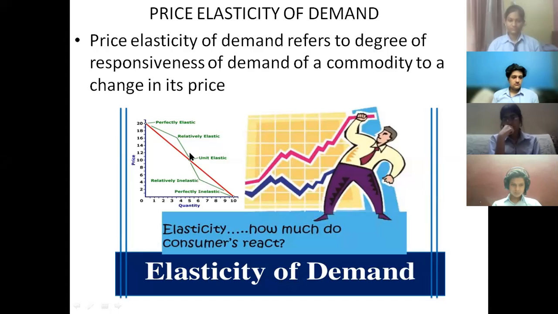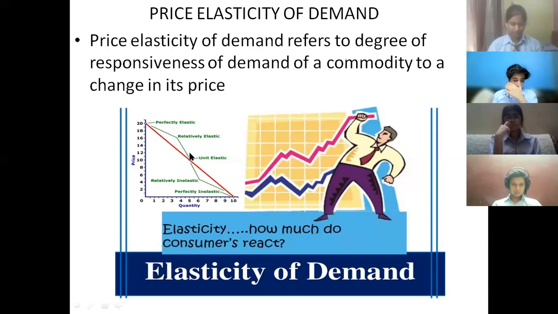All right. So I told you that law of demand tells us about the direction of change. It tells us that if price rises, demand falls. If price falls, demand rises. So basically, law of demand tells us about directional change.